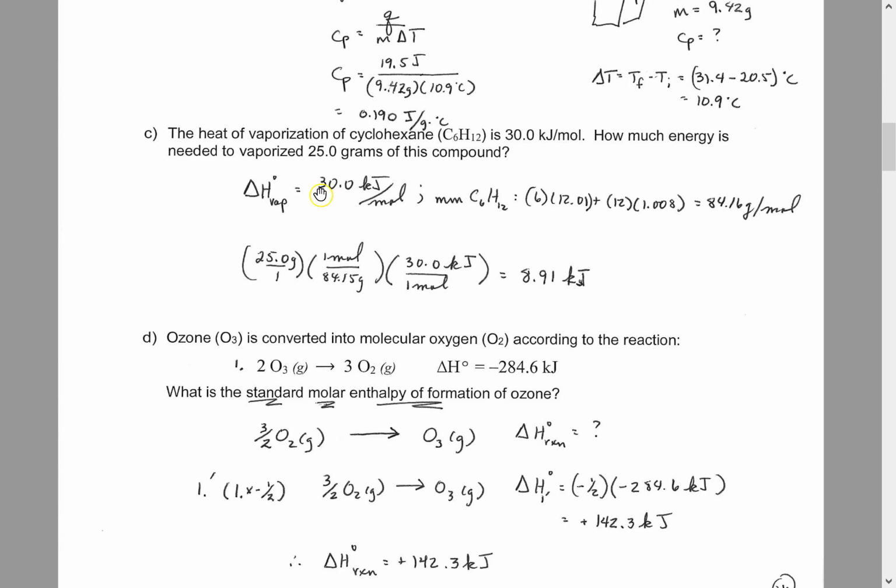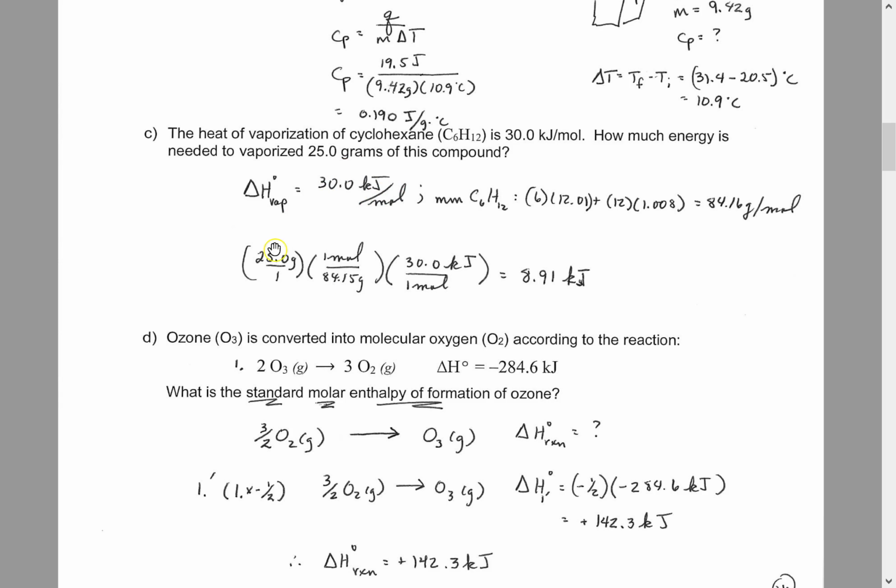The next one, C, given the heat of vaporization of cyclohexane is 30.0 kilojoules per mole, that must be what? Well, it should be endothermic. It's positive. How much energy is needed to vaporize 25 grams of this compound? So remember, we can unpack that 30.0 kilojoules per mole, and that means 30.0 kilojoules for every 1 mole.